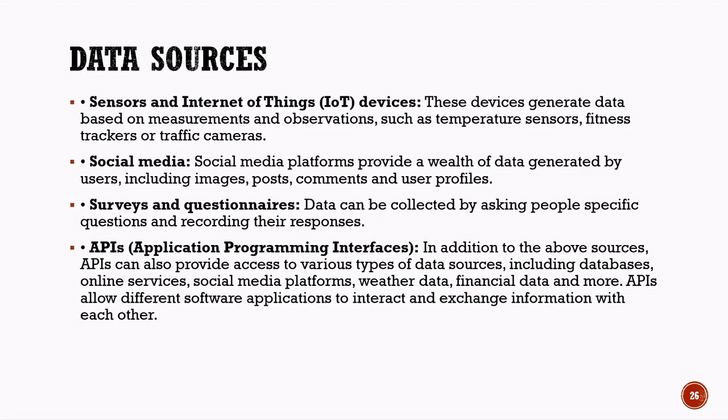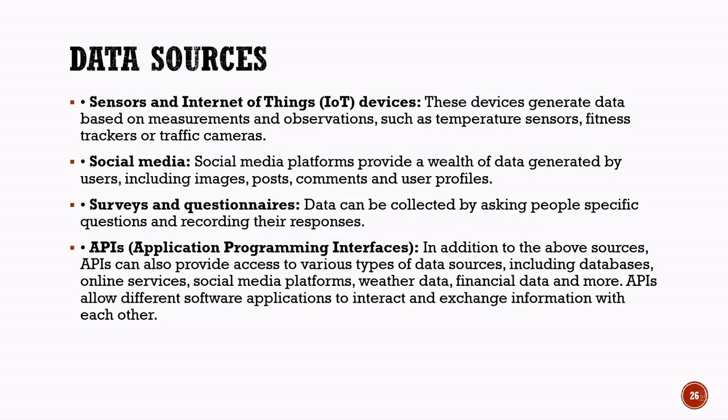Additional data sources. In this slide, we continue learning about different sources of data used in artificial intelligence projects. One important source is sensors and Internet of Things devices, commonly known as IoT devices. These devices collect data from the real world using measurements and observations. Examples include temperature sensors, fitness trackers, smart watches, and traffic cameras. Such devices continuously generate useful information that can be used in AI systems for monitoring and prediction.